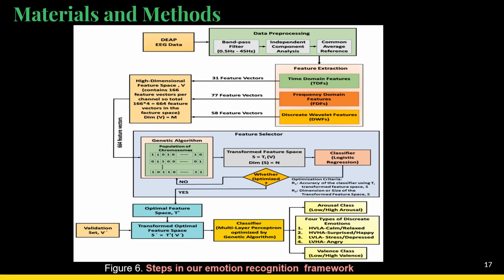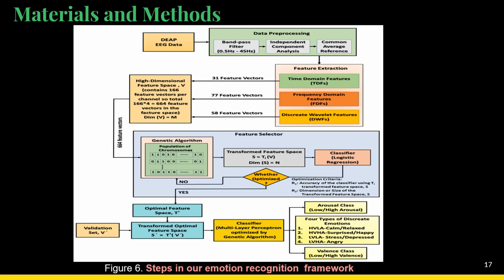First we have the EEG signals, then we have the data preprocessing step, in which we first implemented the bandpass filter, which is from 0.5 hertz to 45 hertz. Then we have independent component analysis, ICA, to remove artifacts from the dataset. And then we have the common average reference to remove those errors from the actual data.